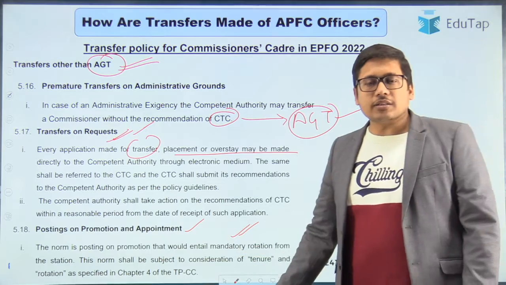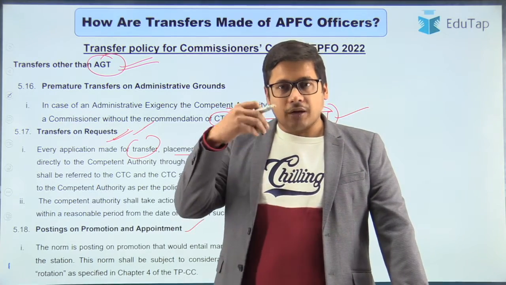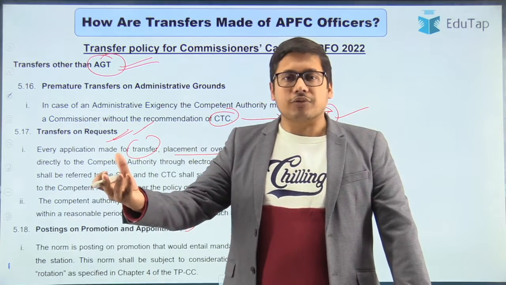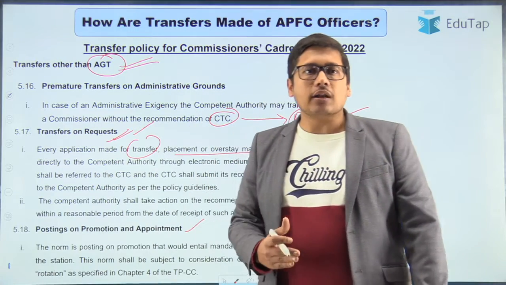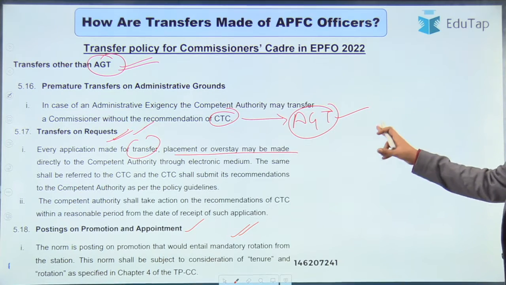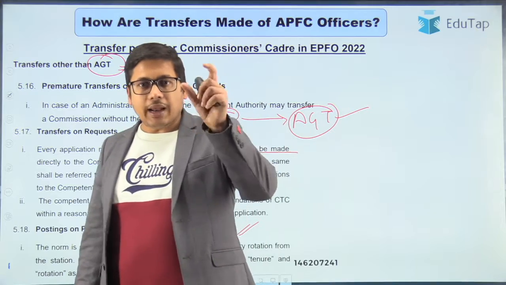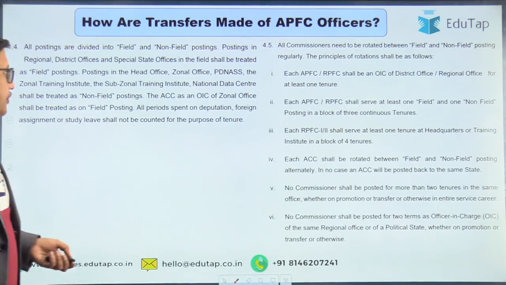So if you are in a particular station and you are promoted, then you are liable to be transferred as to the promoted post to some other office. Okay. So on a promotion also you are liable to be transferred. So these are transfers which are made outside of the AGT, outside of the annual general transfer, where we talked about the tenure and 3 tenures in a geographical region, right?